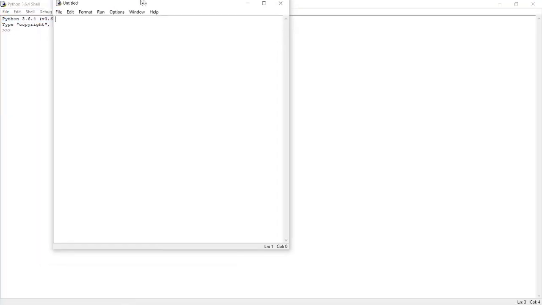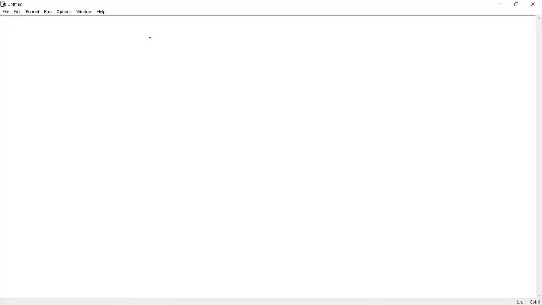After making a new file, let me explain to you what are strings. So strings are basically anything we put in between quotes. It may be text, it may be symbols, and it also might be integers or numbers. So that is what is known as strings.